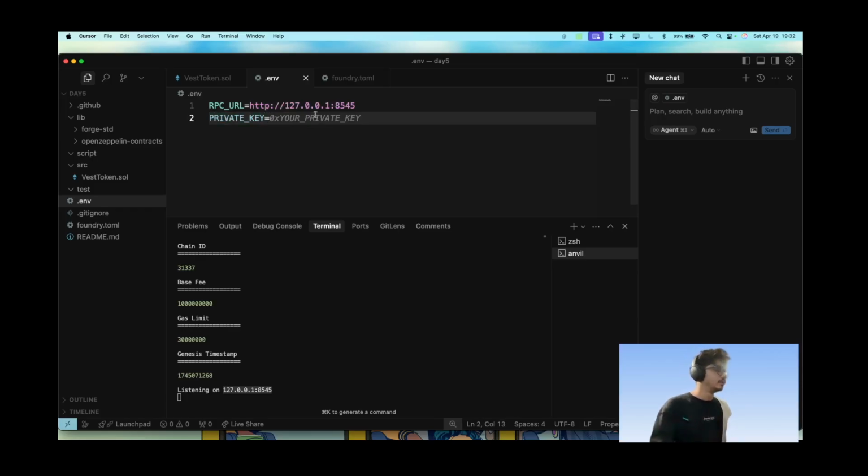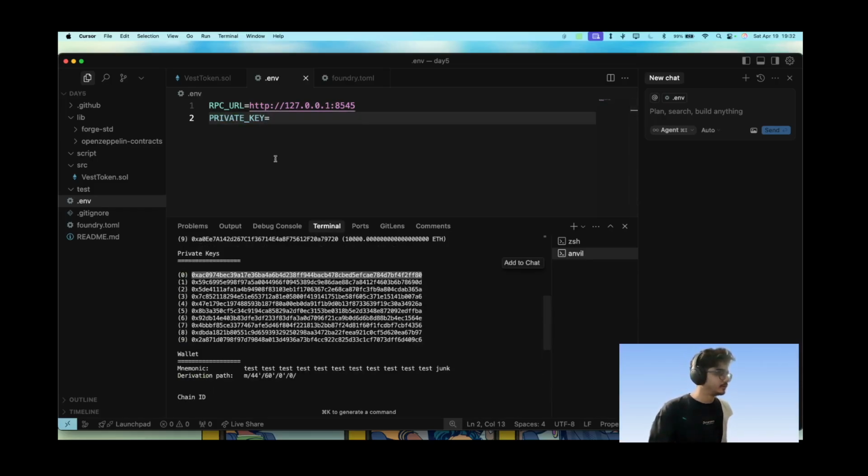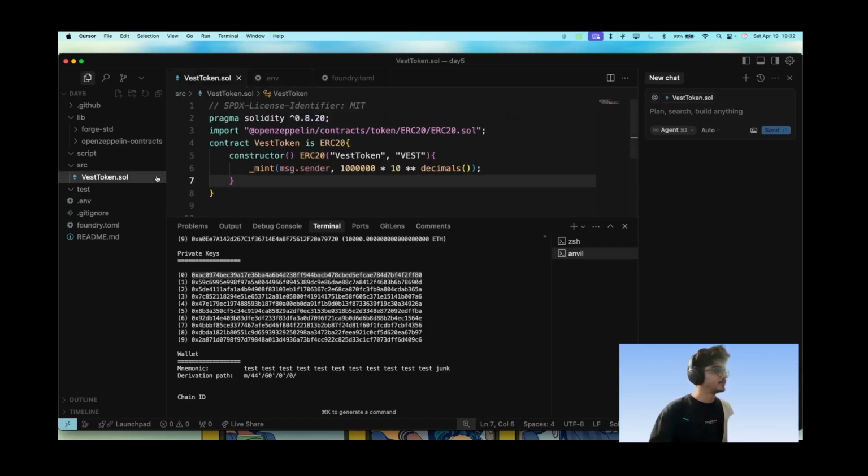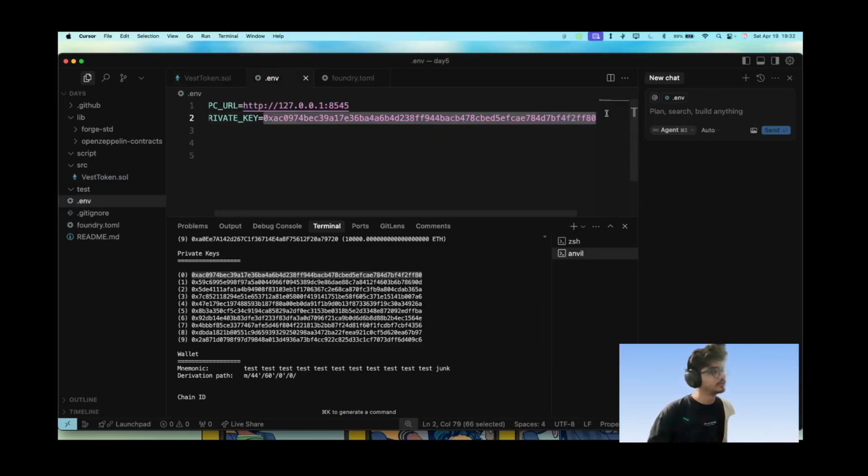That's the basic Anvil setup that we used to do. Now the Wedge token is ready. This is a simple ERC20 token like yesterday, and we have just written a mint function that mints this much amount of token to this address.